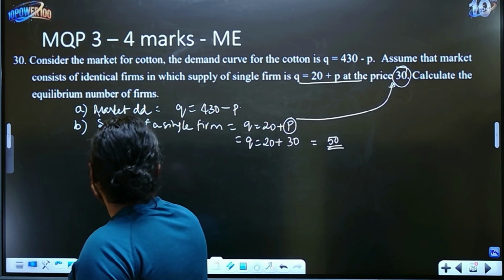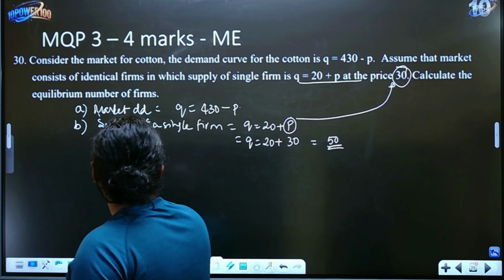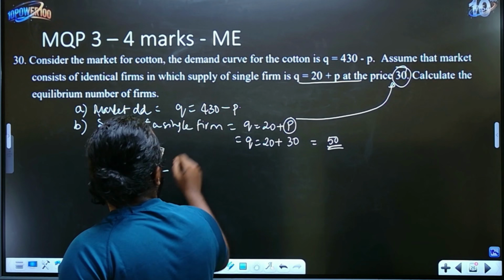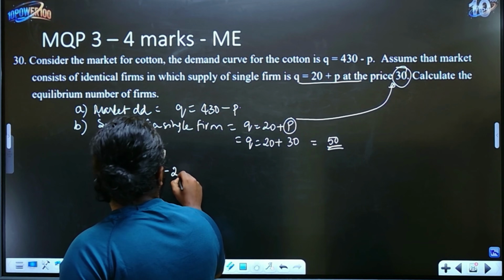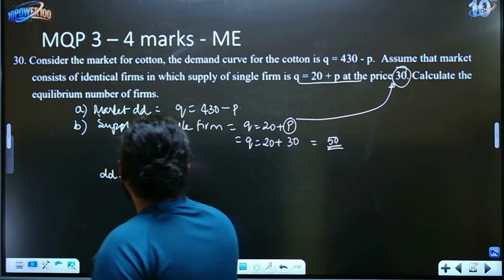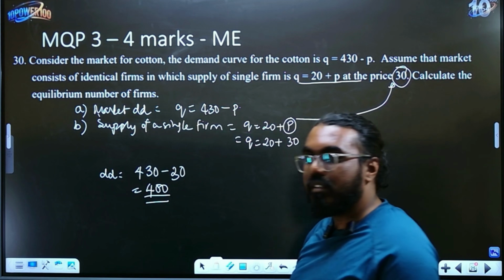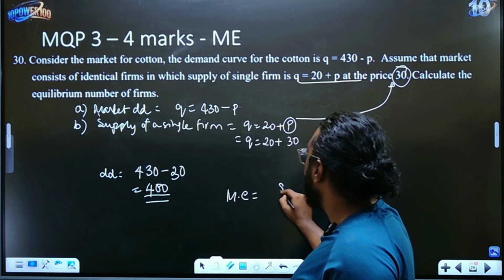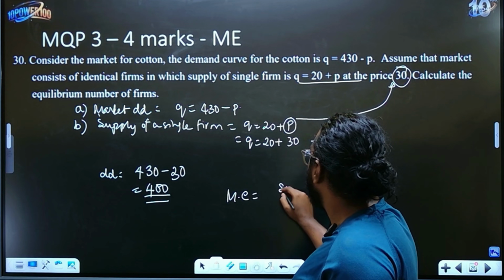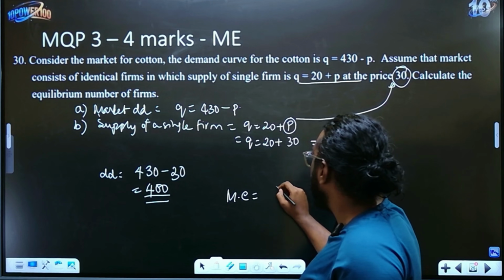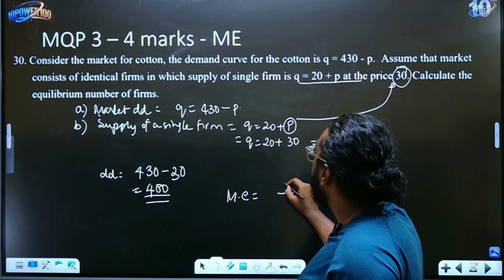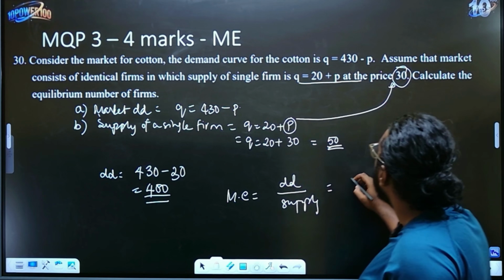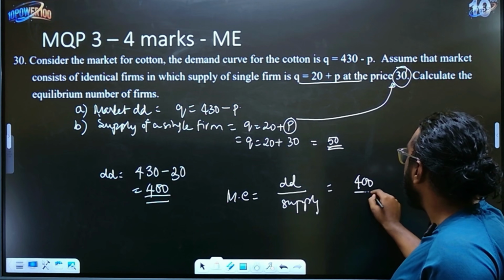Now let's do the same thing for the demand also. 430 minus what is price? Price is 30 again. So 430 minus 30 is 400. Once you have done this, all you have to do is, the market equilibrium number of firms is nothing but the demand divided by supply, which is 400 divided by 50.